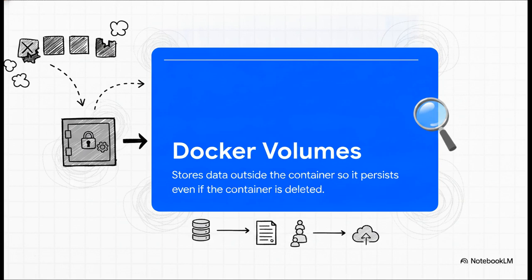Now for question 10. If containers are meant to be destroyed, how in the world do we save our data? Remember how we said containers are ephemeral? If a container is deleted, everything inside its read/write layer is completely destroyed. We solve this by using Docker volumes. Volumes are external storage mechanisms that sit safely outside the container. They plug into the container, but if that container dies, your vital data, like database records or user uploads, lives on securely inside the volume, perfectly safe.